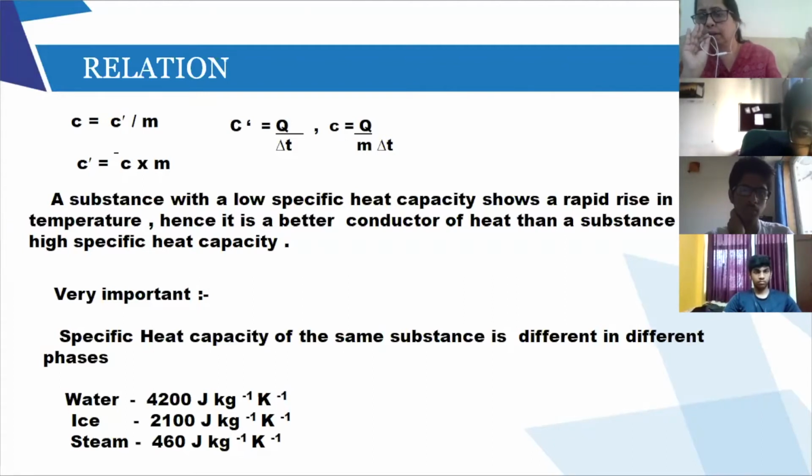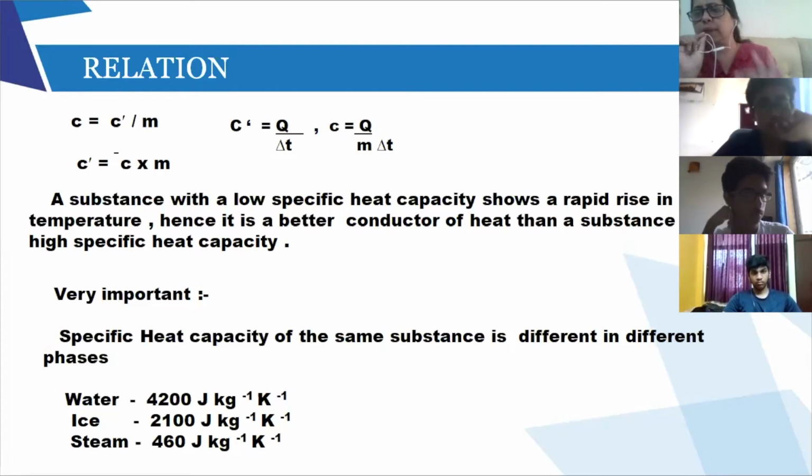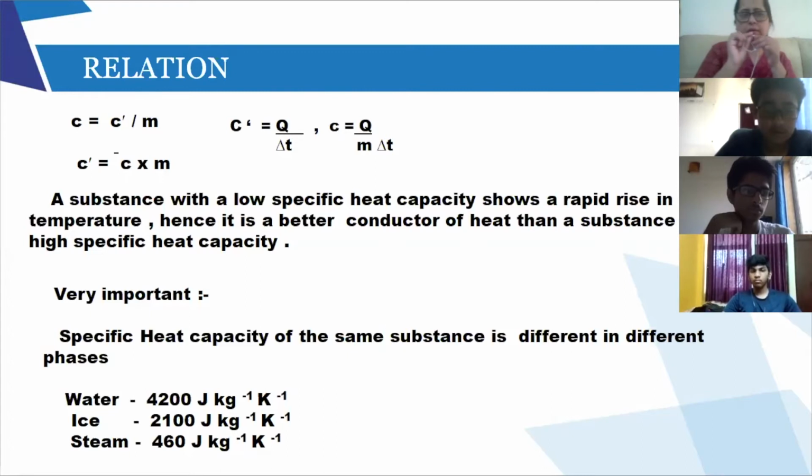So you are asked these kinds of questions in the board exam. There is a substance A and B. Substance A has specific heat capacity 4 and substance B has 50. So which is a better conductor? The only one line answer you need to give: substance A is a good conductor of heat because it has a low specific heat capacity. Did you follow? Simple answer. 2 marks you get with this answer. Are you following? So please understand that.